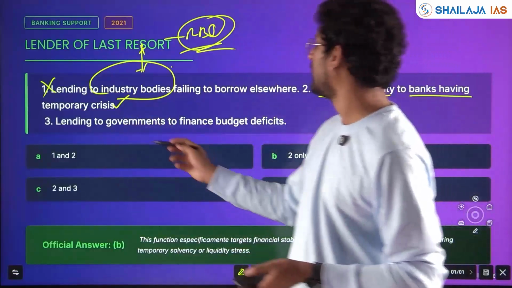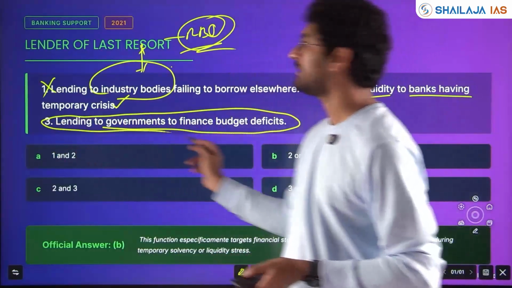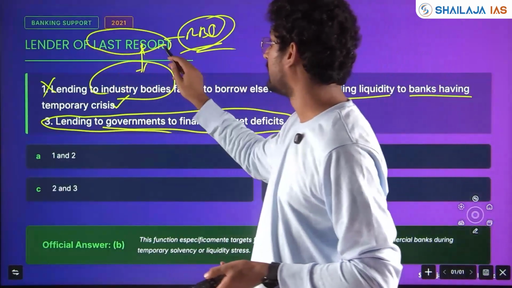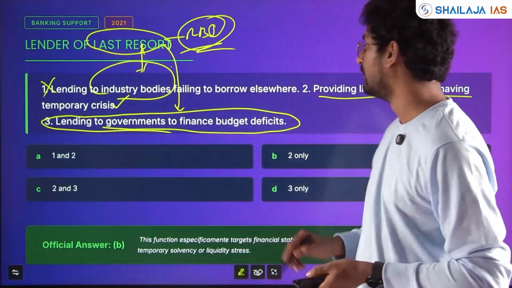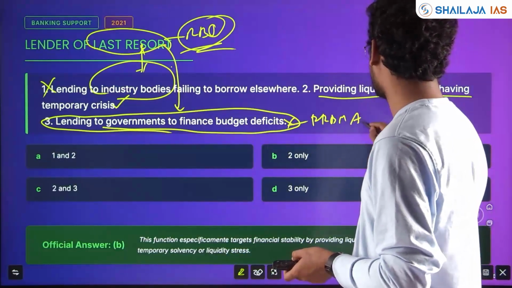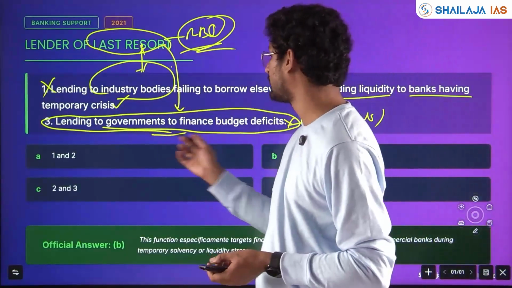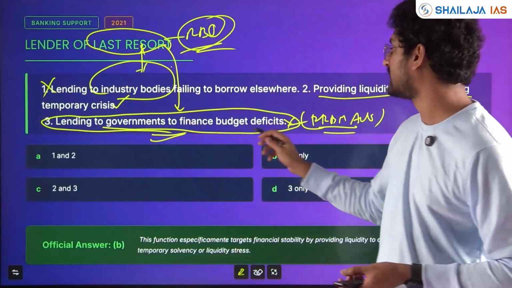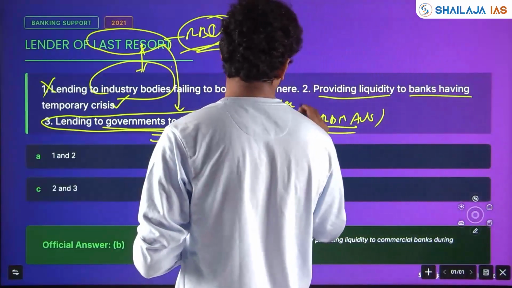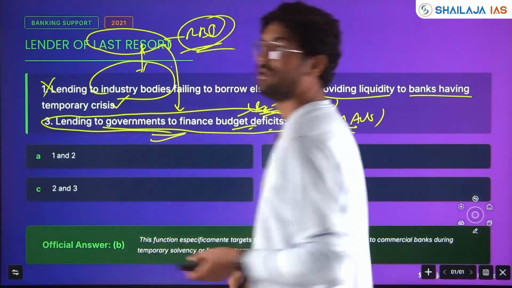Correct. Lending to governments to finance budget deficit, but that does not come under lender of last resort. Is it last resort? No. This is under the FRBM Act, but not as a last resort. For the government to finance its budget deficit, RBI will issue government security bonds, but that is not as lender of last resort.